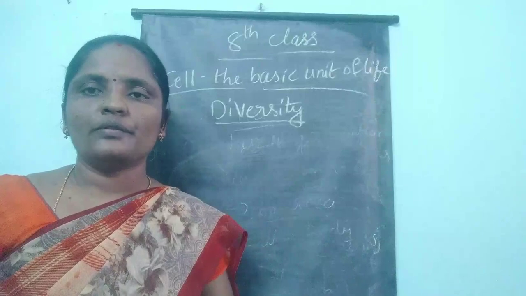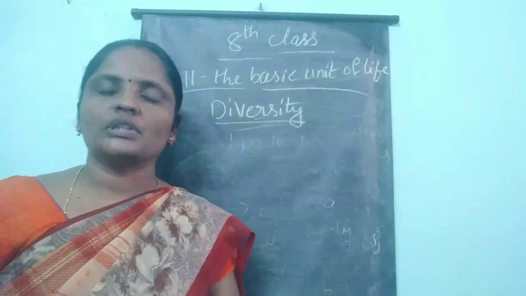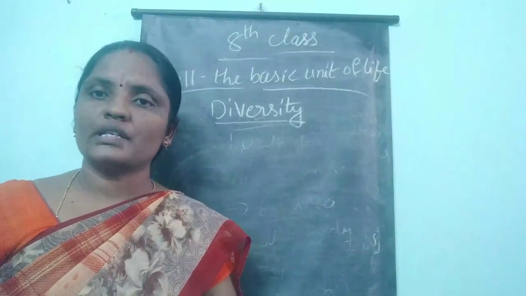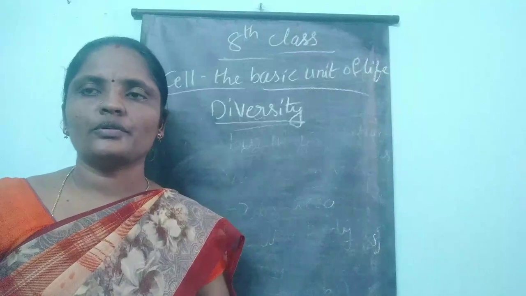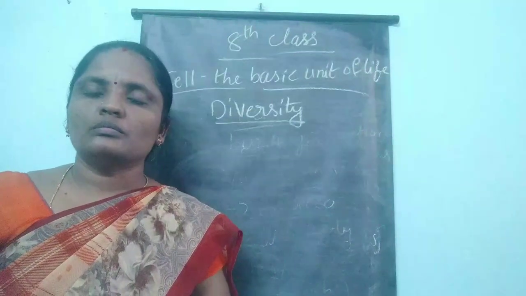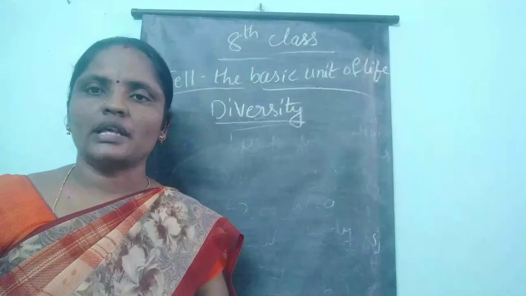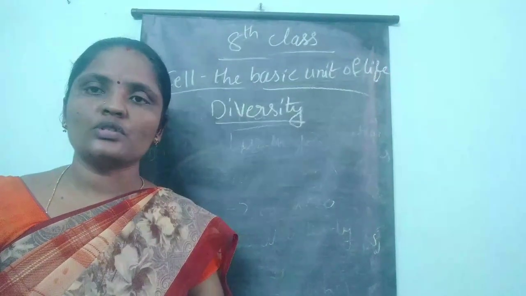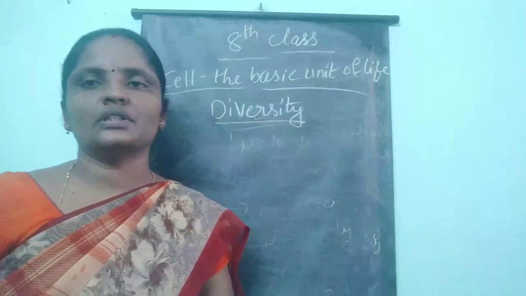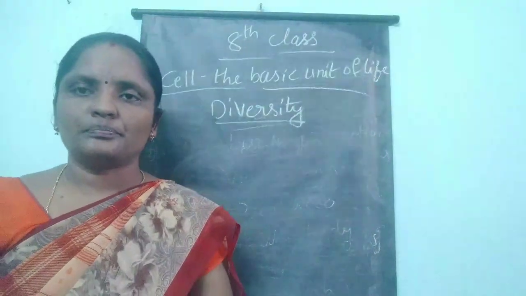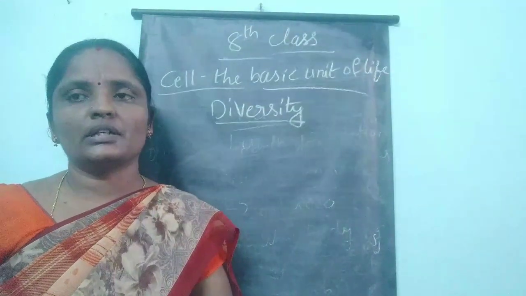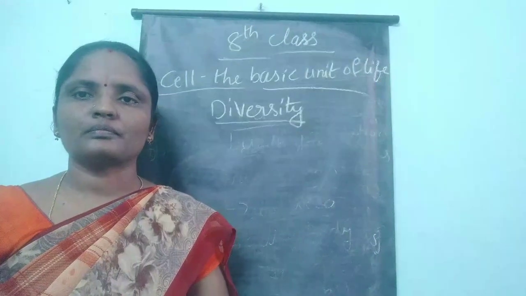We know that onions are of different sizes. If you now take an onion peel which is larger than the one we used in the previous activity, do we find the cells similar in structure and shape?